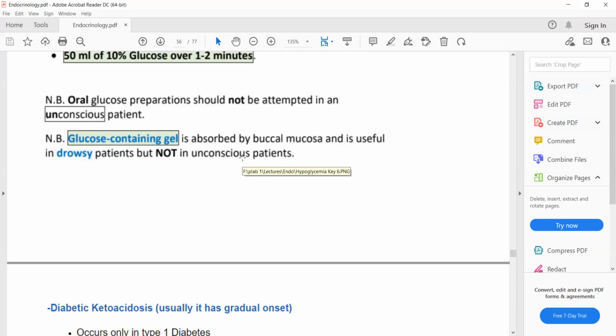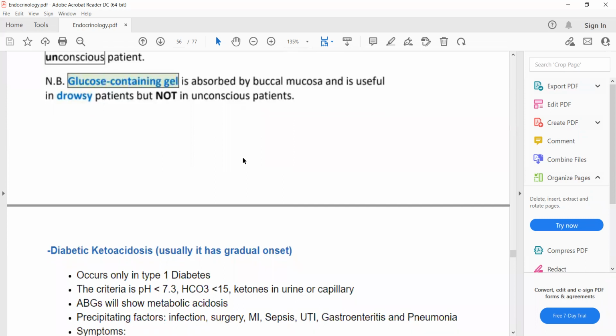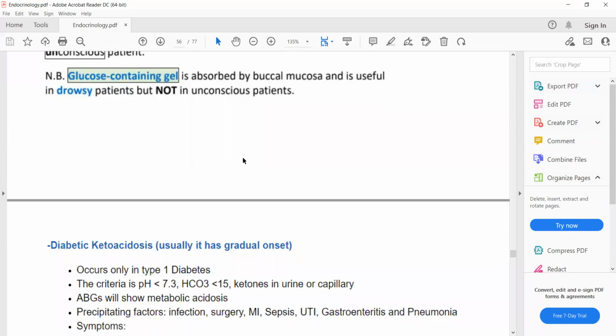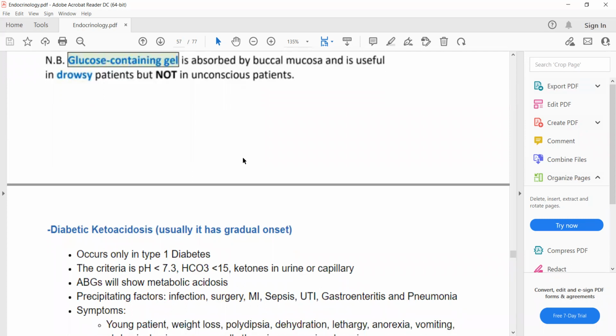Glucose-containing gel can be used in a semi-conscious patient, but not in an unconscious patient, because in an unconscious patient there is a risk of aspiration. So that's why we need to avoid oral glucose in unconscious patients.